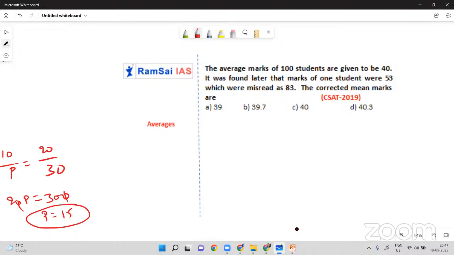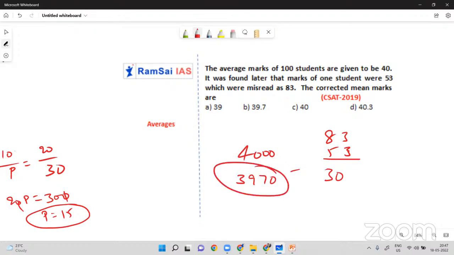Time up. The average marks of 100 students are given to be 40, so overall marks are 4,000. But there was a misread. Instead of 53, they calculated 83. So there is a change of 30 actually. So the actual score was only 3970, but they said 4,000. So what is the actual average? As there are 100 people, you just put a dot here, 39.7, option B, which is very easy.